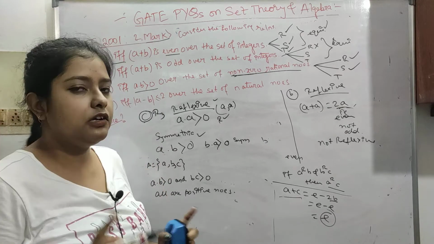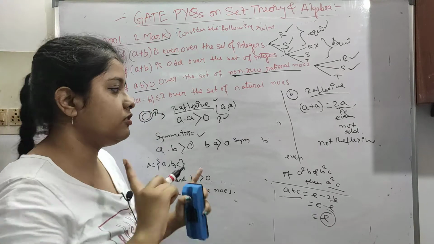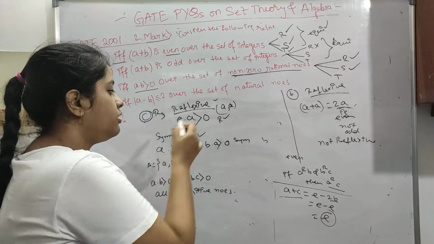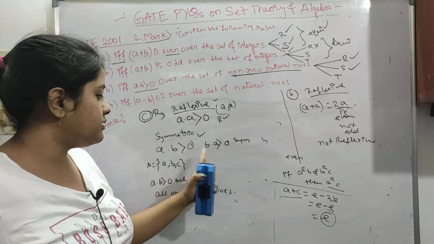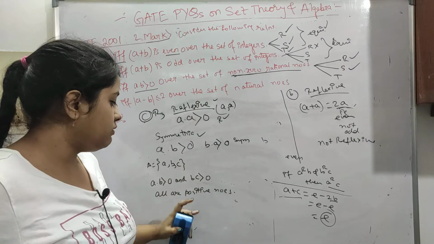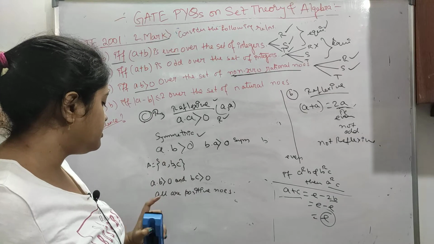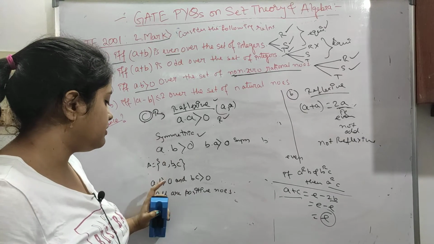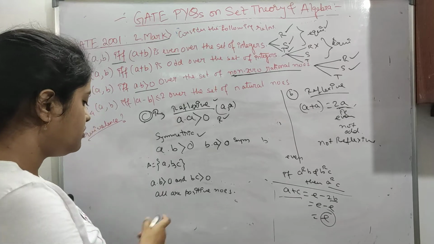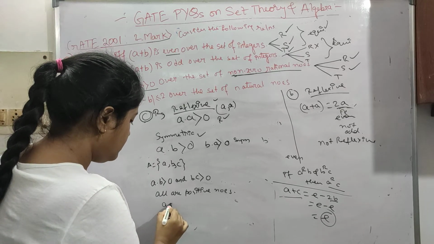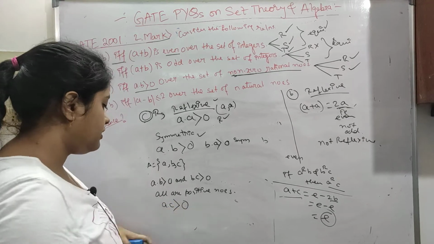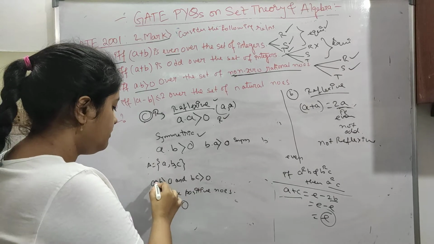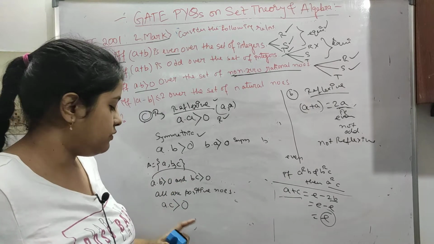We are just trying to find out if it is transitive or not, symmetric or not, reflexive or not. We have already found it is reflexive, then it is symmetric. Now we have to find out if it is transitive or not. So all are positive numbers, because if we take any of these negative, then it will not hold this greater than sign. So all are positive numbers, so a dot c is also greater than 0. We can just take the first and last, and it will also be greater.